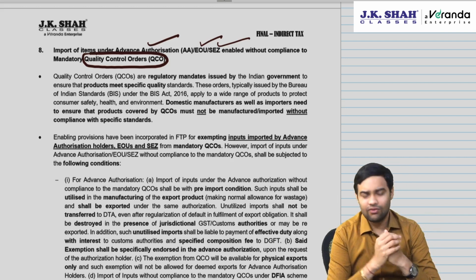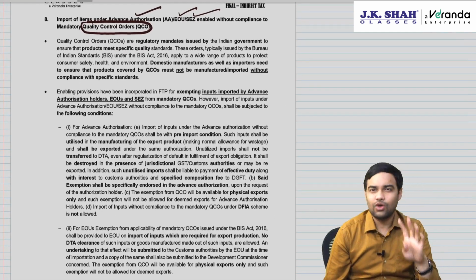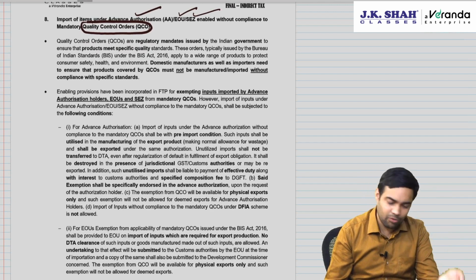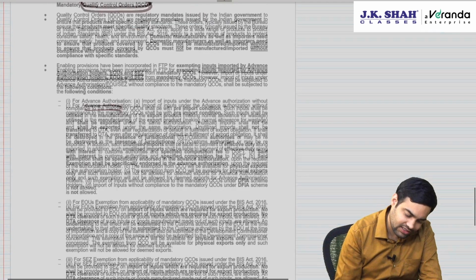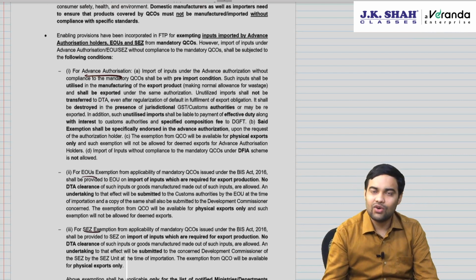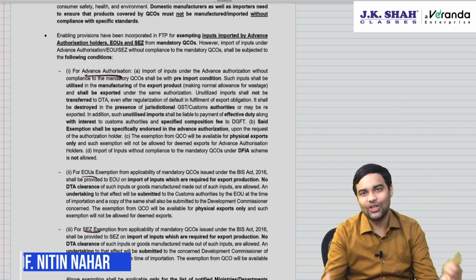So be careful of this. There can be a question on these quality control orders for 4 marks in FTP. Go through it very carefully. The points are common for advance authorization, EOU and SEZ. If you know one, you will be able to write for any, that is advance authorization, EOU as well as SEZ. Wish you all the best again.